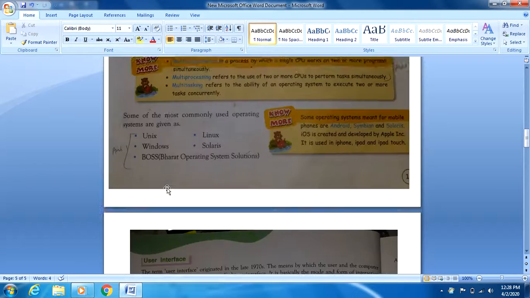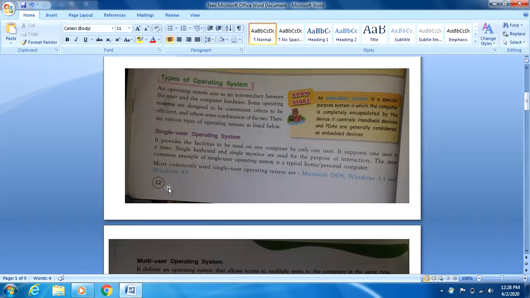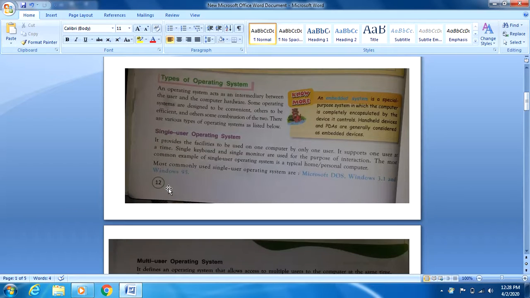Now, I'm sending you the next topic of lesson number 1, that is types of operating system. Please, before listening to the audio, I'm telling you again, go through the chapter thoroughly. I'm sending you the pics of the chapter also side by side. So, page number 12, topic is types of operating system.